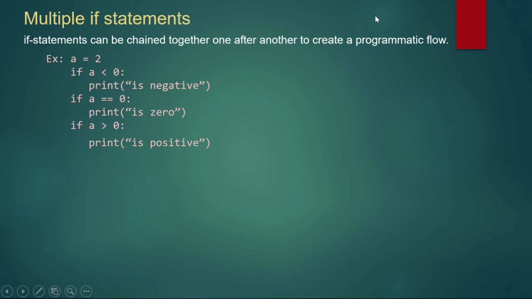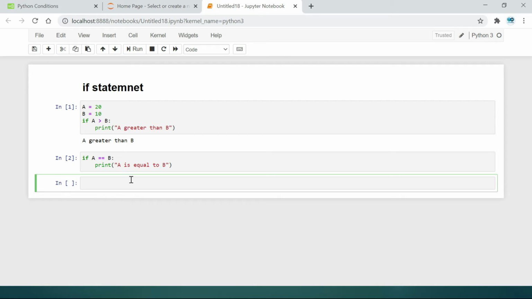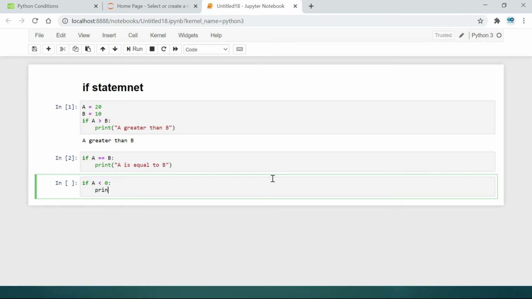Let's jump into Jupyter. We have a value of 20. If capital A is less than 0, close with a colon, print a is less than 20.